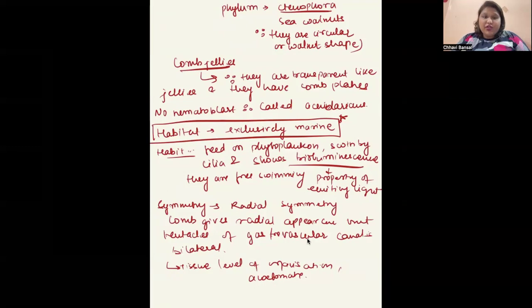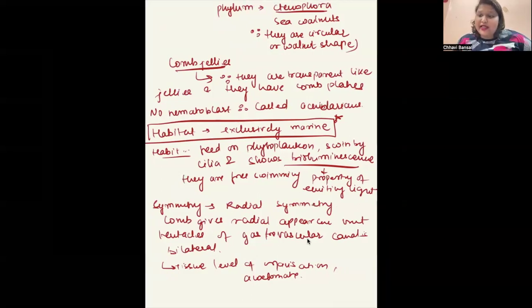They are radially symmetrical. They have the comb present on their body, but actually the symmetry is biradial. Why? Because the presence of combs, which are 8 in number, shows radial symmetry, but the tentacles and the gastrovascular canal show bilateral symmetry. So this is actually biradial. They have tissue level of organization and are acoelomate.